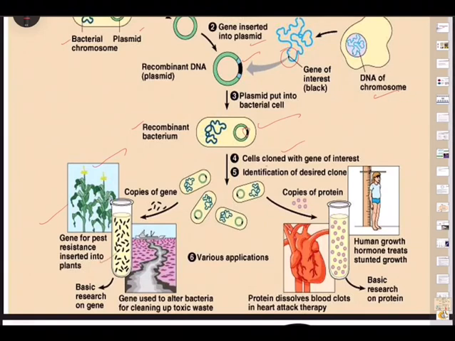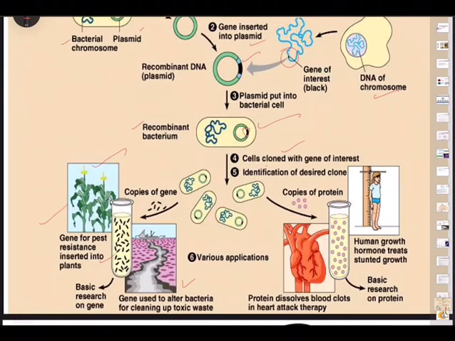Similarly, we can use this for basic research of a gene, and we can also use the gene of interest to alter bacteria for cleaning up toxic waste. We know this is the biggest problem that every country in the world is facing: what to do with the wastes, whether it is e-waste or bio-waste. The gene of interest can be used to clear off this toxic waste, and the industrial waste, which is causing so much havoc in cities, in the drainage and sewage. All this can be cured. Just imagine, as this baby grows and becomes an adult, how beautiful this world will be.